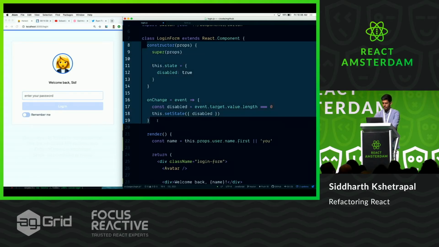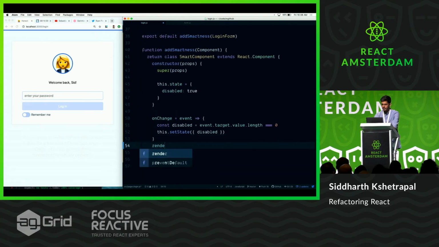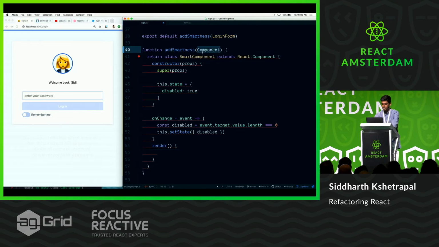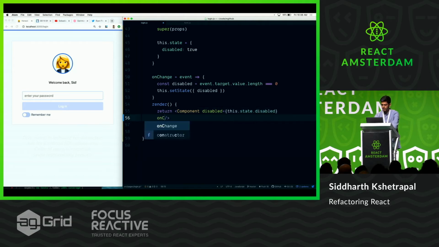This is the part which deals with the smartness. I can cut this, paste it here, and then inside my render function, I want to render the original component that you gave, right? So return component, and we want to pass our disabled, right? So the things that we just did, this.state.disabled, and the onChange, this.onChange.